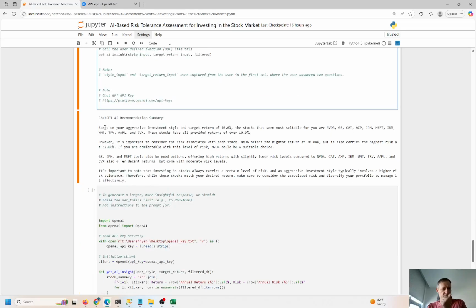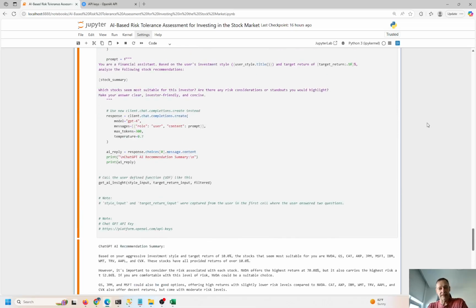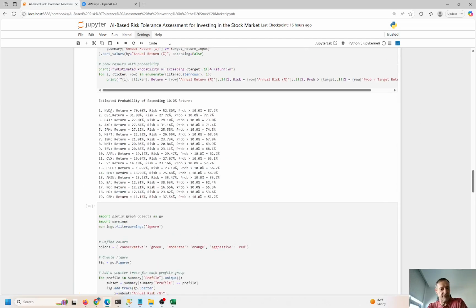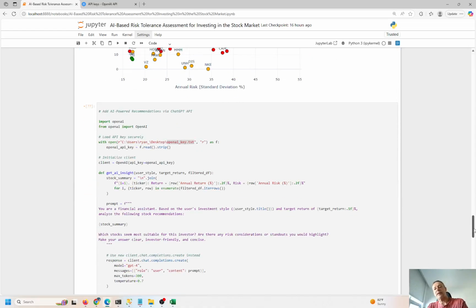It says, based on your aggressive investment style and target of 10%, the stocks that seem most suitable for you are these, right? And this is the AI piece now, right? We had this business logic over here that we created before. So we know NVIDIA historical returns, what's the probability of greater than 10% into the future. We know CRM and Home Depot's historical returns, 53.6% chance of achieving this in the future, greater than 10%, right? So that was the business logic.